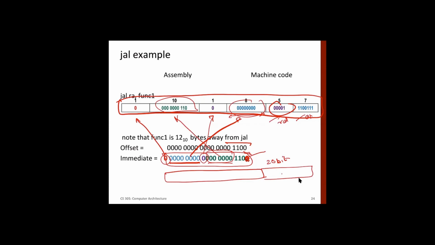And the remaining is opcode and so on. So in these 20 bits, we know the last bit is always 0. So we don't need to represent that. Okay. So we take the first bit onwards and code here.